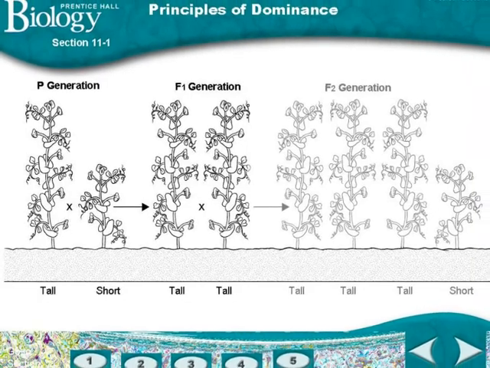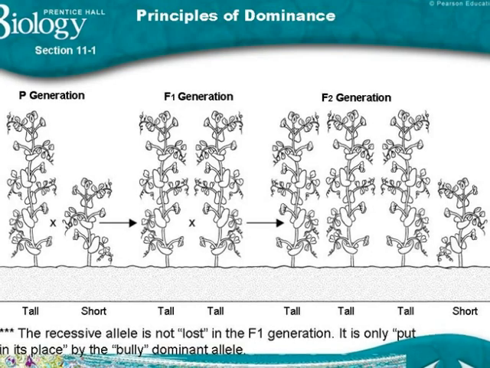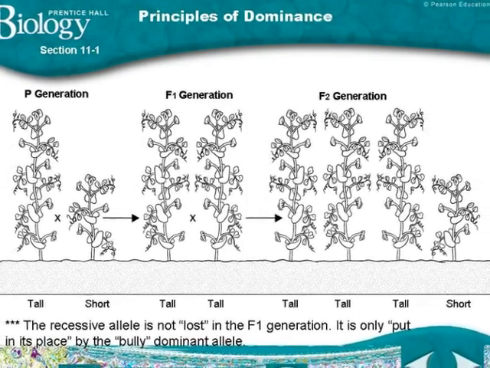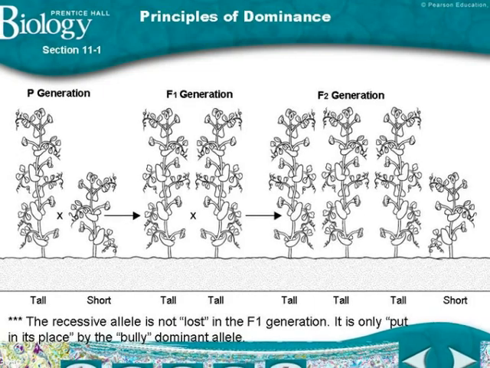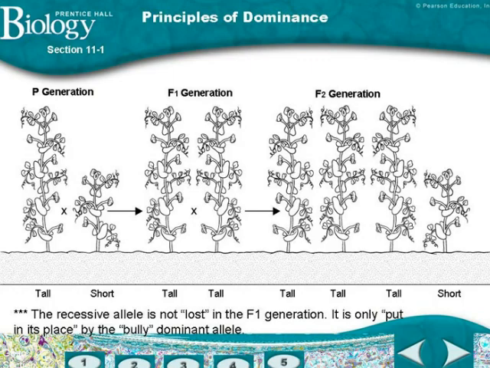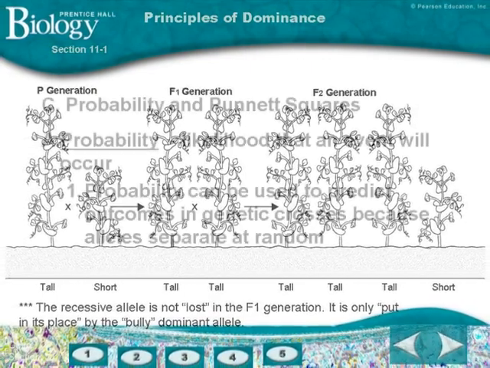When these hybrid plants are allowed to reproduce, some of the offspring are short and some are tall, proving that alleles are passed from parent to offspring through many generations and are not lost, but simply some are dominant and some are recessive.